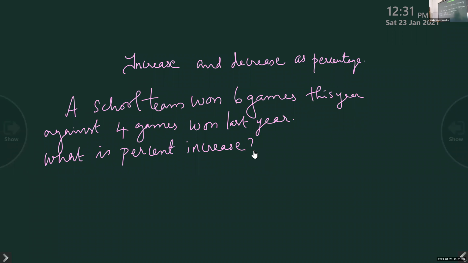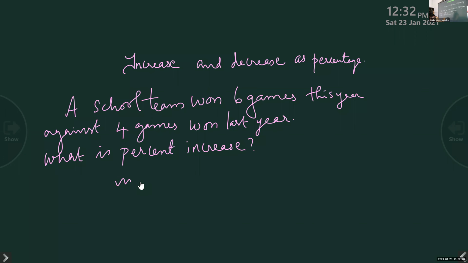Okay. A school team won 6 games this year against 4 games won last year. What is the percentage increase? So what we do is, to find increase percent or decrease percent, you have to calculate upon the previous achievement, first achievement. Okay. So actually here what is coming is increase.